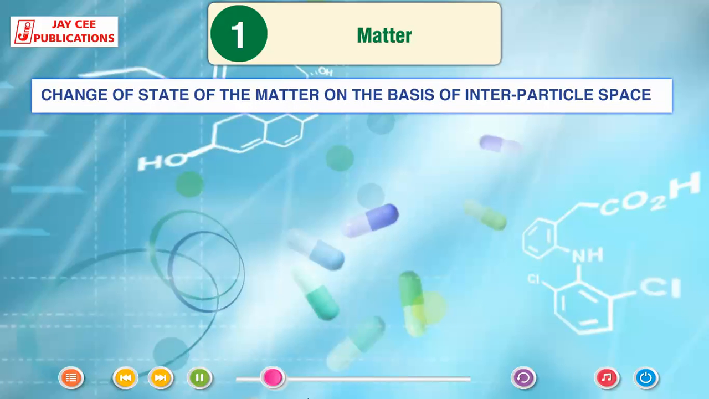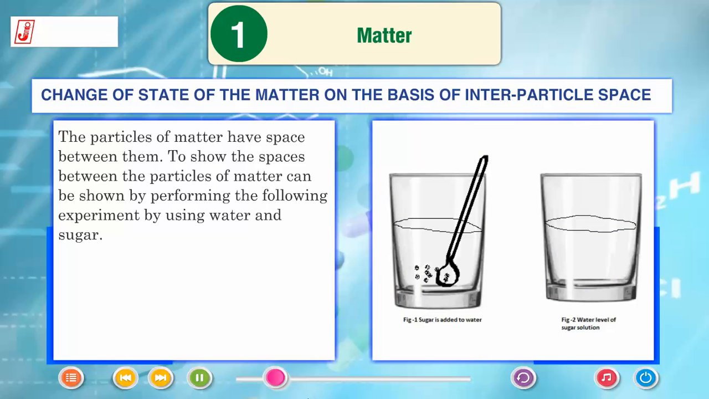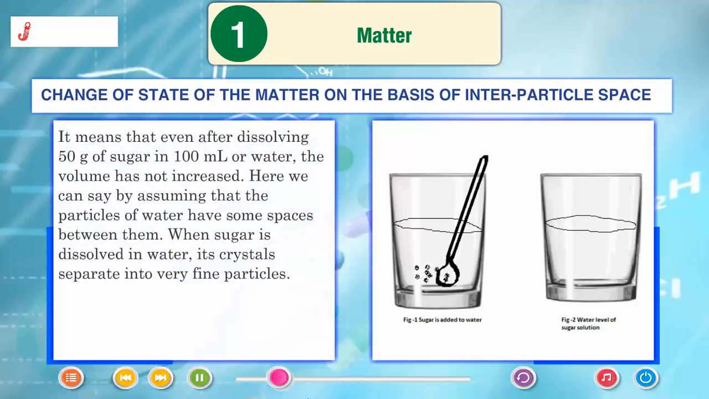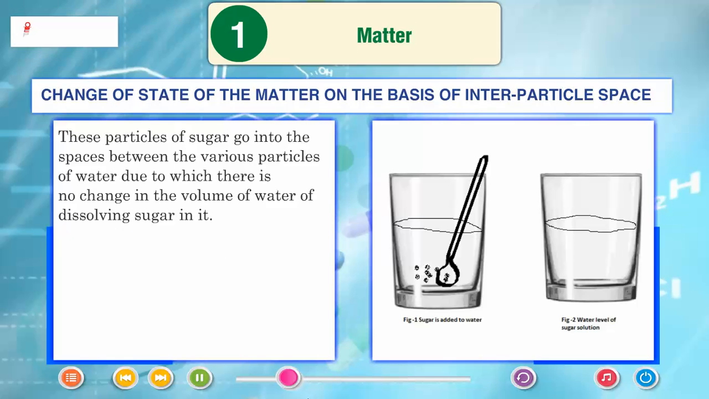Change of state of the matter on the basis of interparticle space. Particles of matter have space between them. The spaces between the particles of matter can be shown by performing the following experiment using water and sugar. It means that even after dissolving 50 grams of sugar in 100 ml of water, the volume has not increased. Here we can say that the particles of water have some spaces between them. When sugar is dissolved in water, its crystals separate into very fine particles. These particles of sugar go into the spaces between the various particles of water, due to which there is no change in the volume of water on dissolving sugar in it.